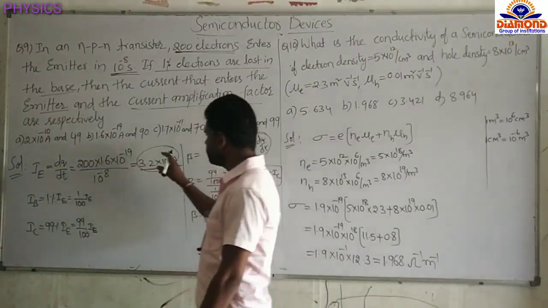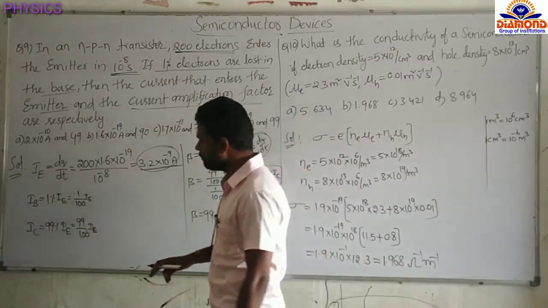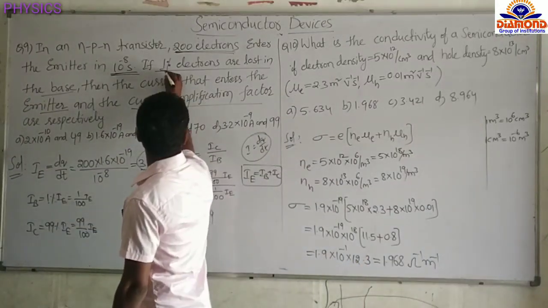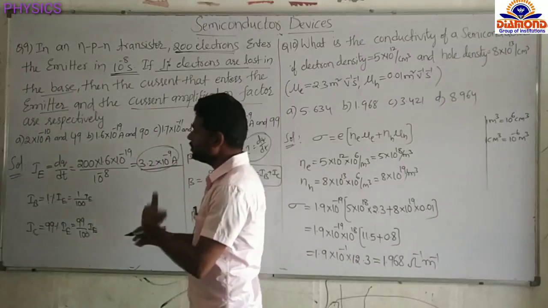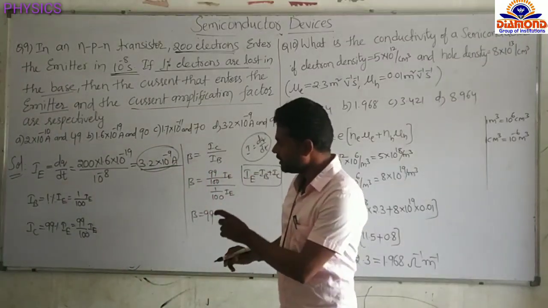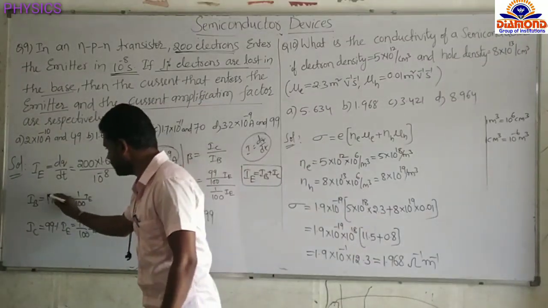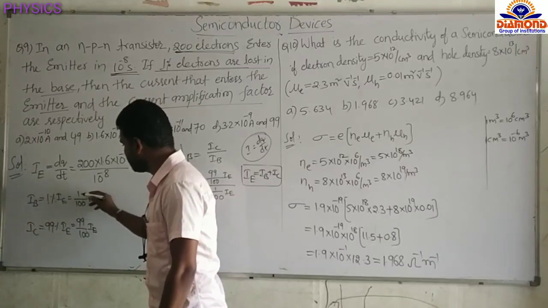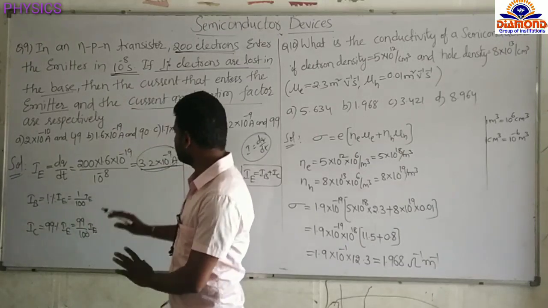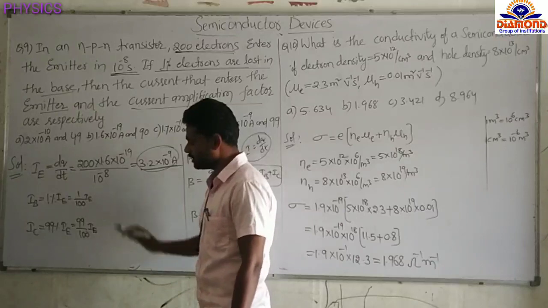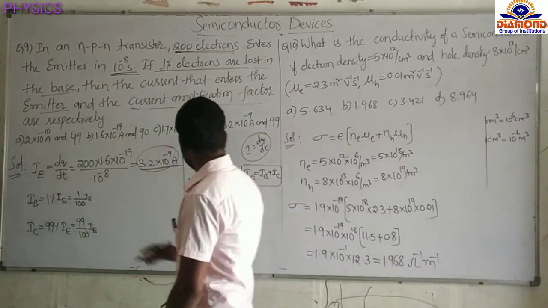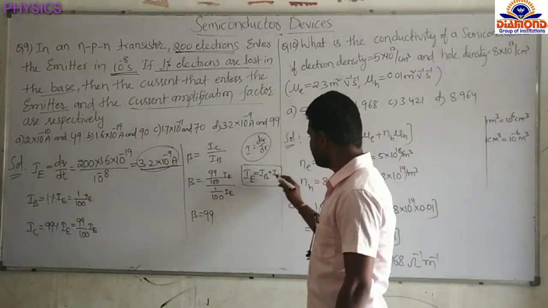Next, we already found the emitter current. Next, see the base current. 1% of electrons are lost in the base, so IB equals 1% of the emitter current. Percentage means 1 by 100 into IE. No need to substitute the value here, just keep that. And the IC value: the total emitter current equals IB plus IC.